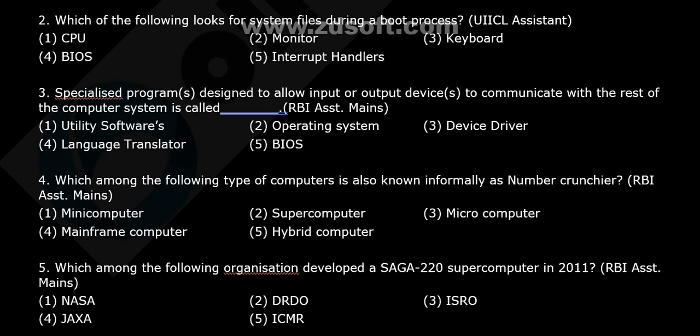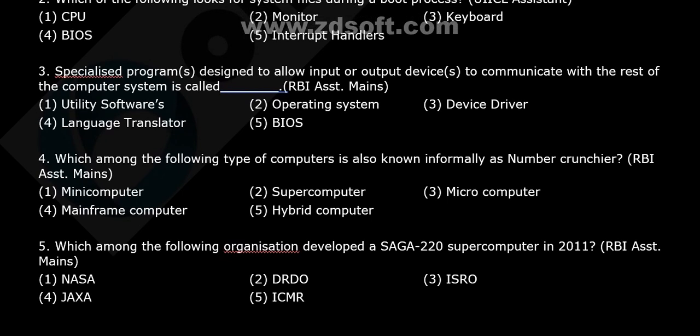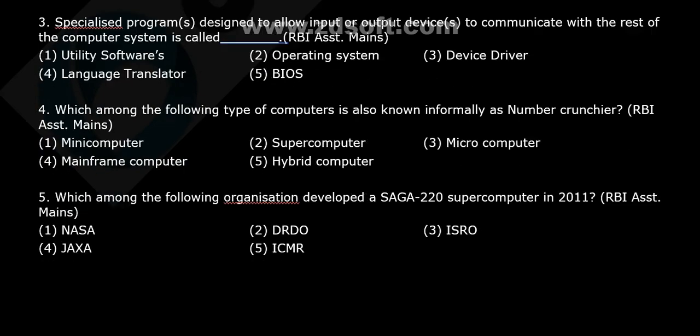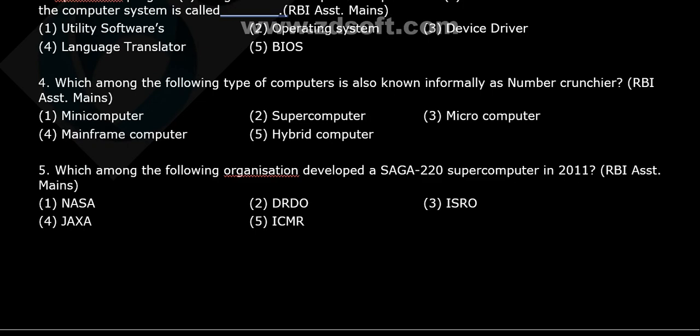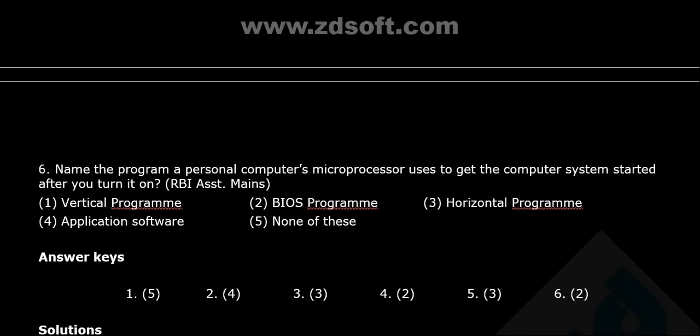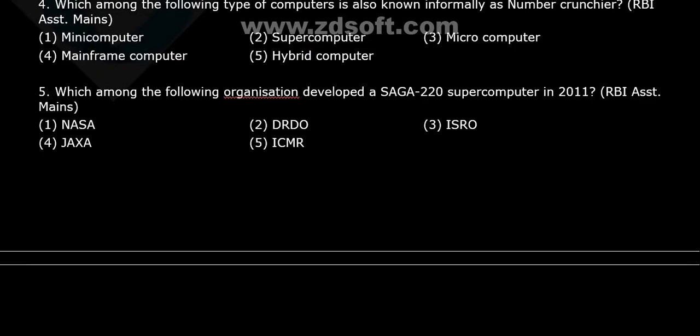Here comes the fourth question. Which among the following types of computers is also known informally as a number cruncher? That is known as a supercomputer. And here comes the fifth question: which among the following organizations developed the Saga 220 supercomputer in 2011? The question came in RBI Assistant Mains. So the answer is ISRO.